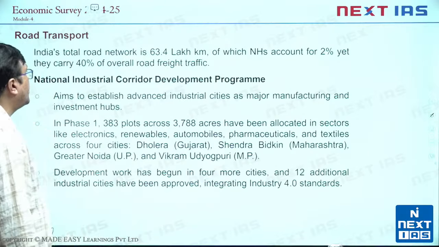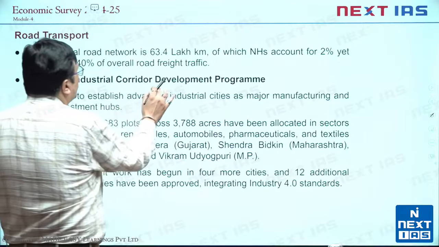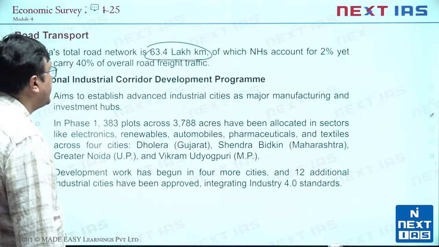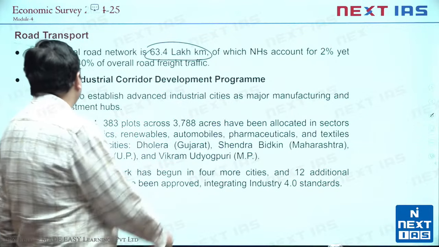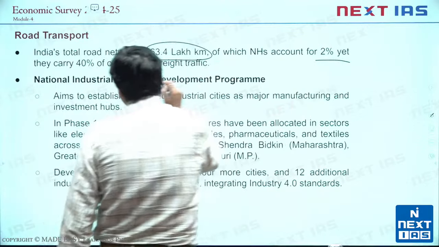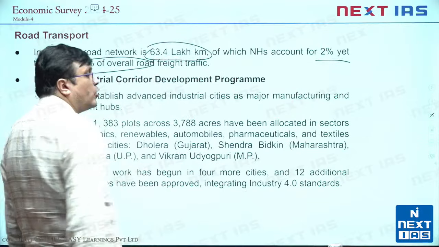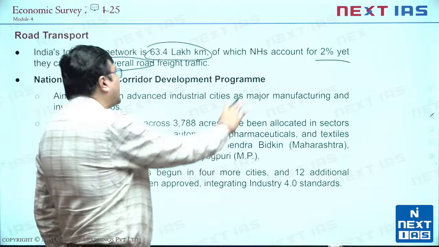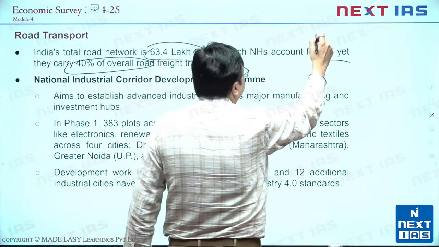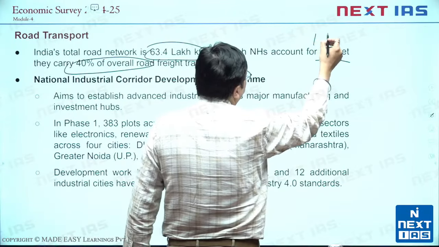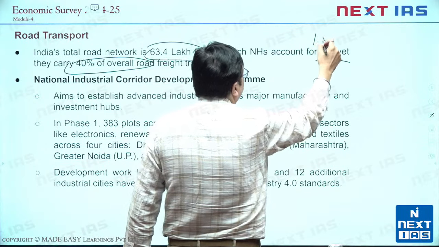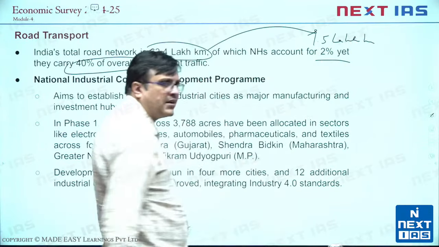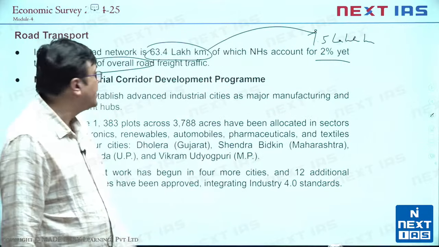Then road transport, we see that India's total road network is 63.4 lakh kilometer, of which national highways account for 2%, and yet they carry 40% of overall road freight traffic. Now this is a challenge in Indian context. National highway account slightly more than 2%. They are accounting for, if you see, around 1.5 lakh kilometer is national highway, so it's slightly more than 2%. From prelims point of view, that precision should be there.